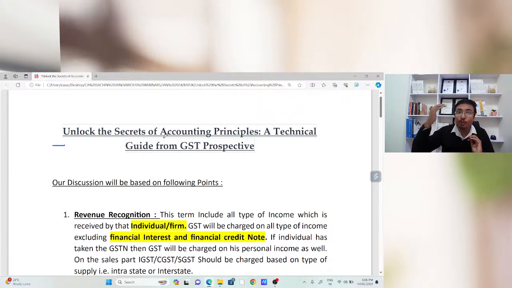What do we need to keep in mind while booking certain expenditure, the income part, and the balance sheet parts? This is a complete and comprehensive webinar on all the accounting aspects important from a GST perspective.